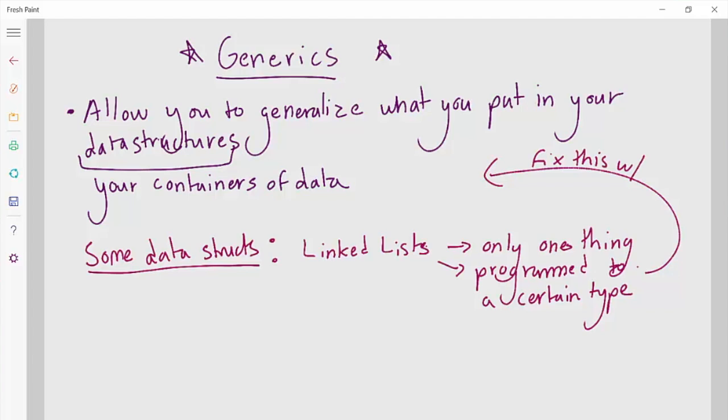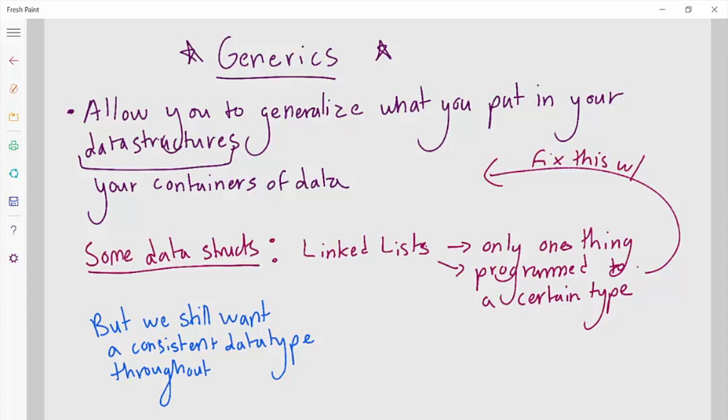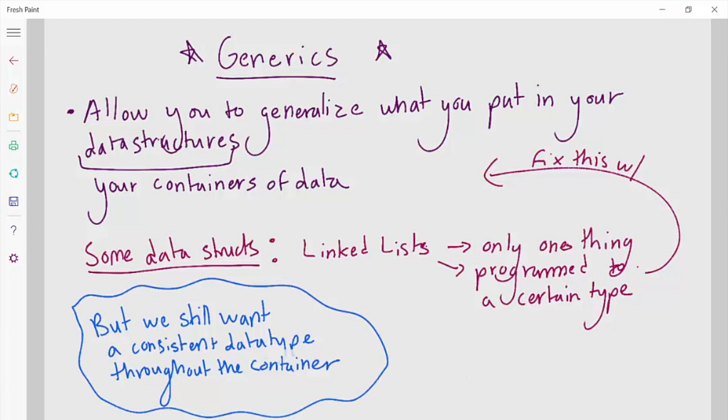Now our queues, stacks, lists, they can hold any type of data, but that data type should obviously be consistent throughout the data structure, which means that if I have a Boolean queue, it's going to hold Booleans, and I can have an int queue, it's going to hold ints, but I couldn't have a queue that holds Booleans and ints because it gets all confusing, and it's better to have your thing straight.